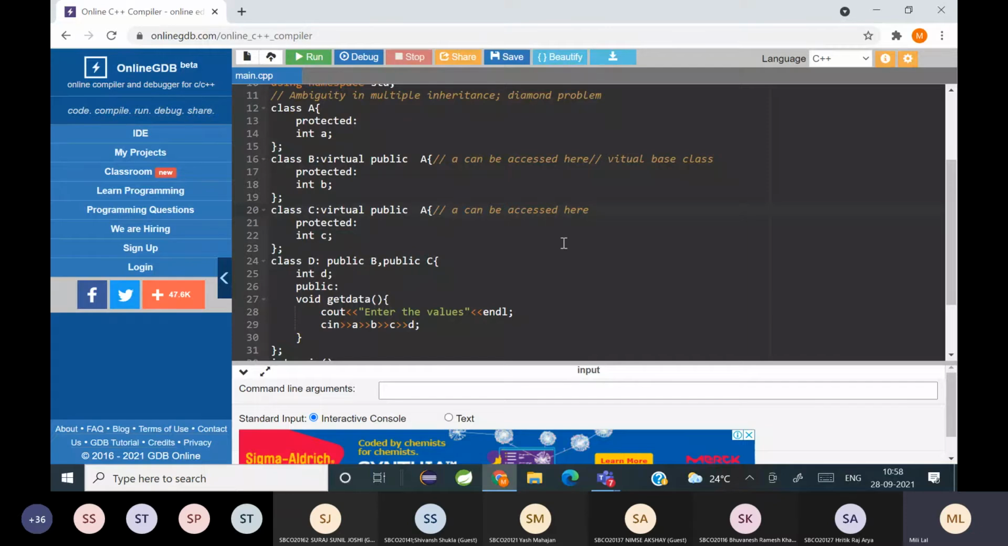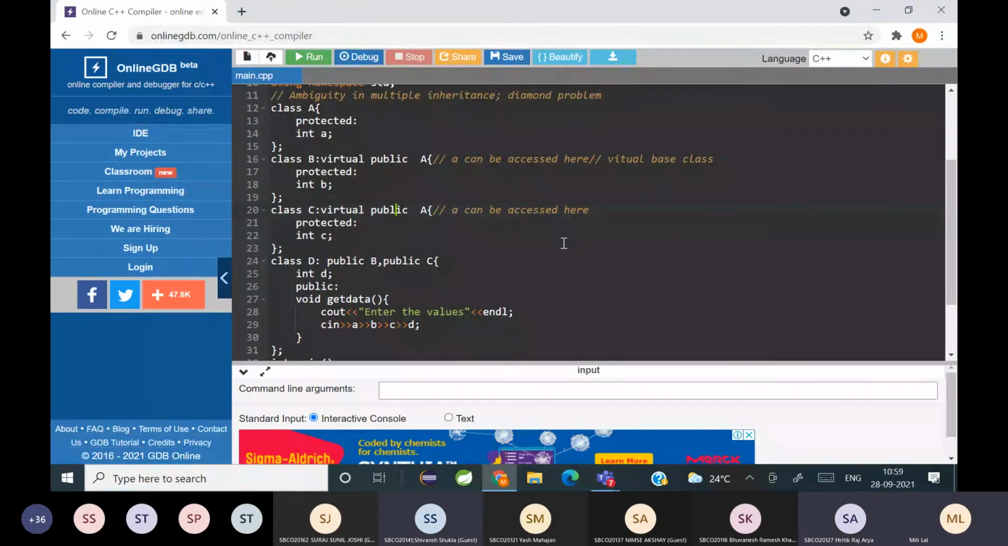Is it clear to all? Have you all understood? I didn't do any changes. I just put a keyword called virtual. Is it clear?